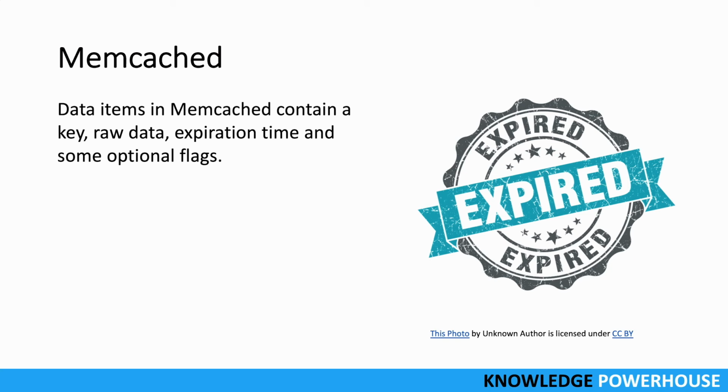And when we store data items in memcached, we have to have a few things. First is the key. The key is the one by which you will access it later on. Second is the raw data, the data that you're actually going to store. Then we have expiration time, which maintains the least recently used cache, so that memcached knows when to evict that item from the cache. And then there are some optional flags. All this metadata regarding the data item helps memcached to support such fast access and store the data.